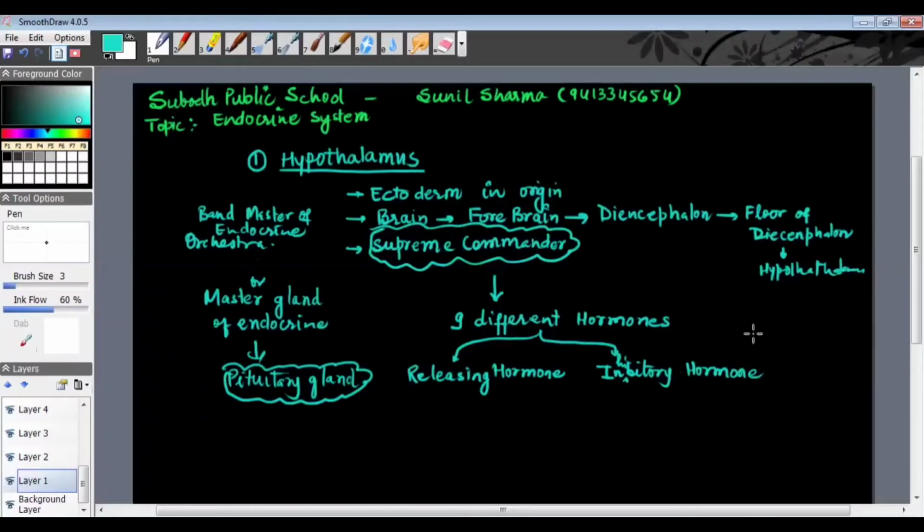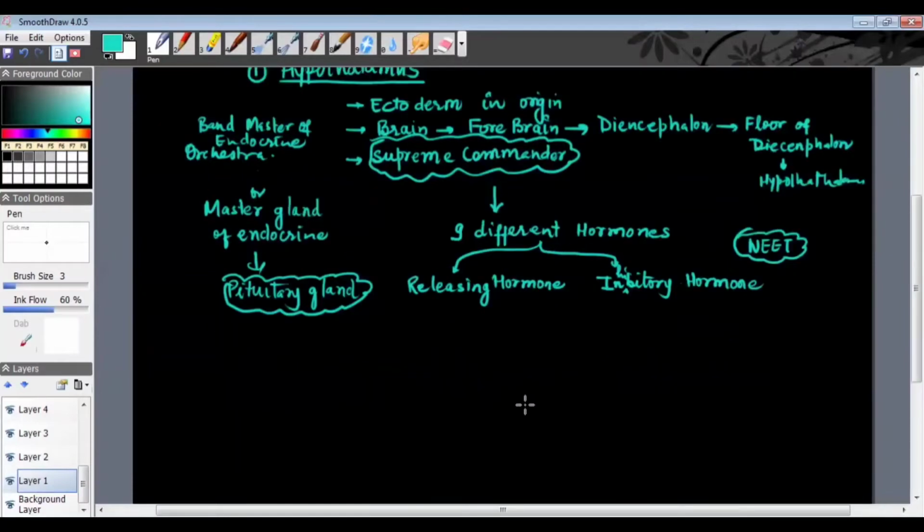So questions can be asked in NEET and in your school exams also, about the names of these releasing hormones and the names of these inhibitory hormones which are released from the hypothalamus. So if I talk about the names, first of all, ARH. The first hormone is ARH. What is ARH?